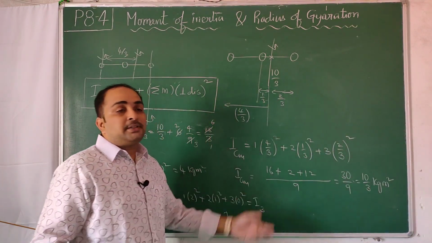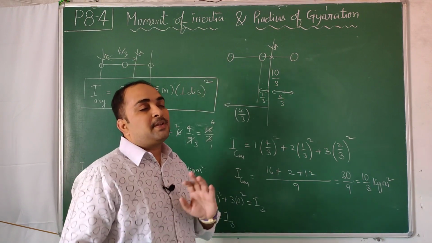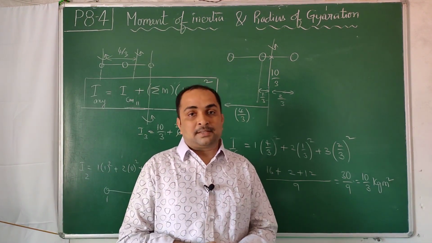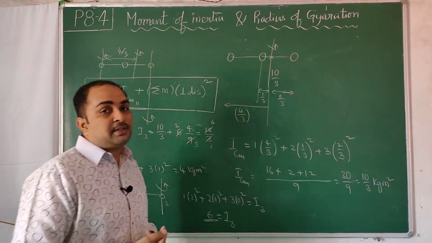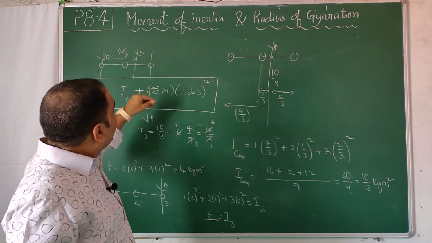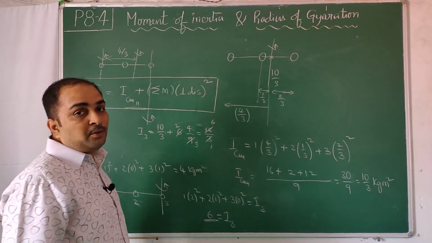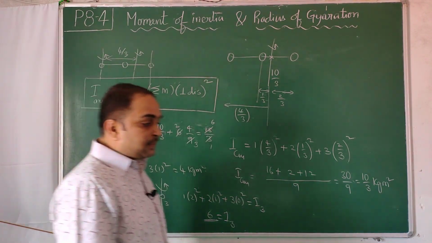Once you have discrete 2 or 3 masses, doing the calculation using m1 r1 square plus m2 r2 square plus m3 r3 square plus m4 r4 square is easy when you have only 2 or 3 masses. But when you have hundreds of masses kept at different distances, it's not so easy. So if you know the moment of inertia of an object about the center of mass axis, it's always easy to convert it into any other parallel axis using the parallel axis theorem. This theorem is called the parallel axis theorem.